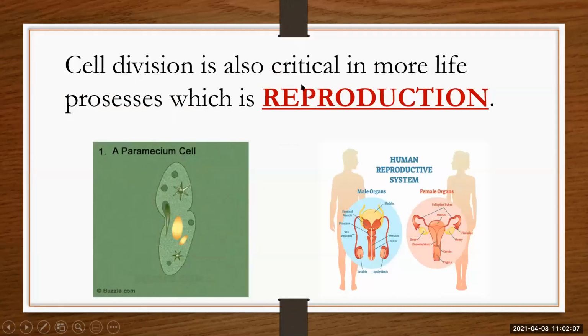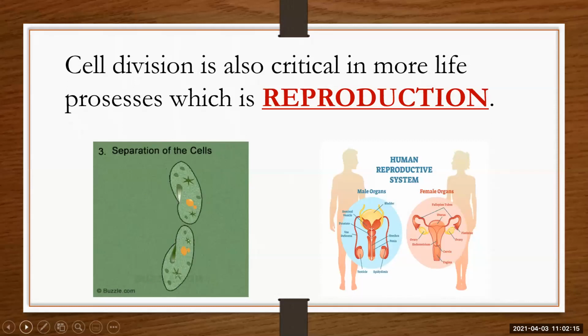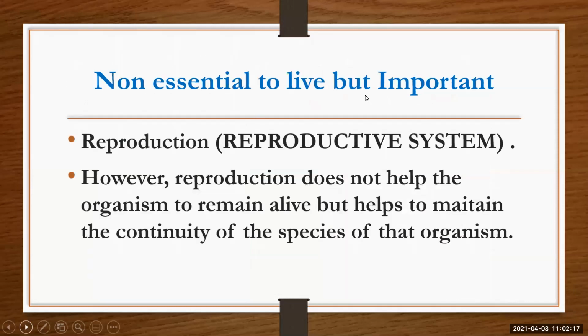Cell division is also critical in another life process, which is reproduction. So today we are going to start with reproduction. This process is not essential to live, but it is important.